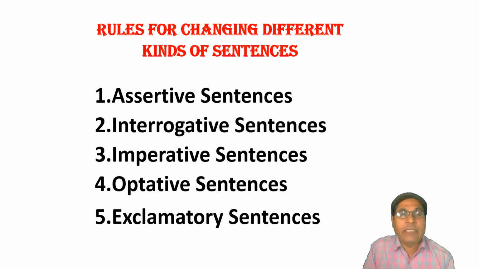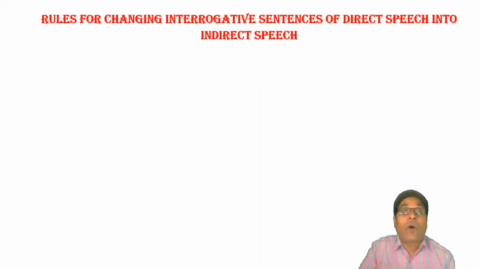We have studied assertive sentences under the heading Rules for the Changes in Tenses. Let us now learn the rules for converting the next kind of sentences into indirect speech. It means rules for changing interrogative sentences of direct speech into indirect speech.